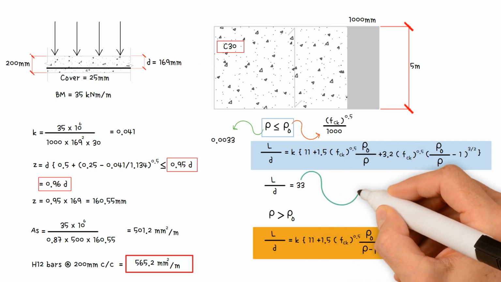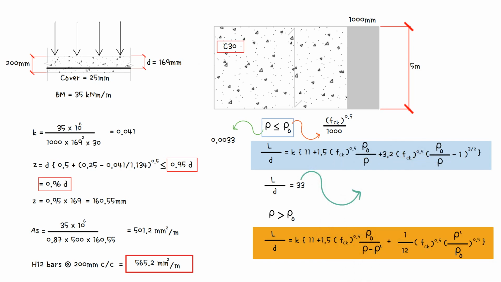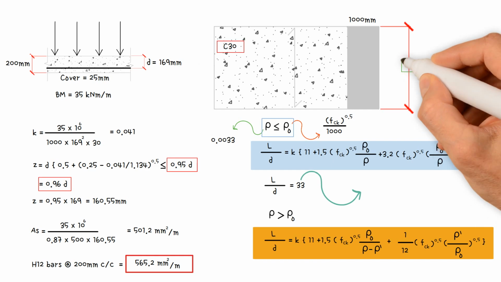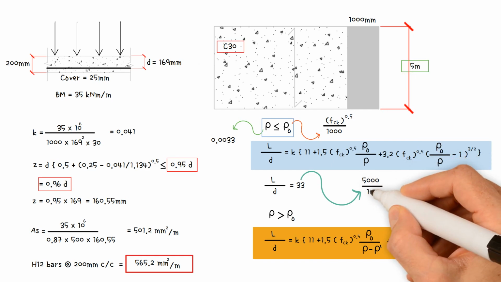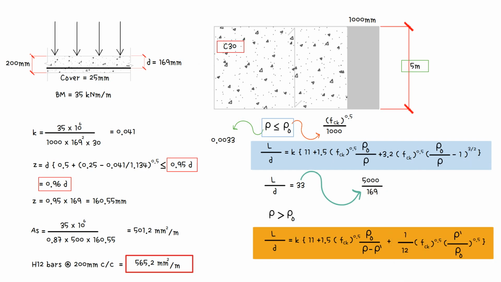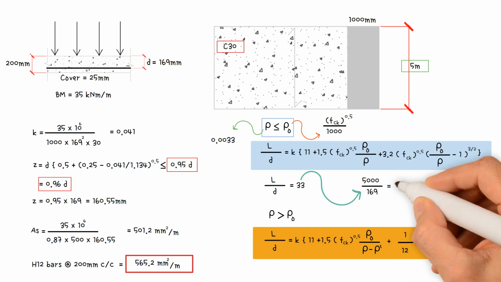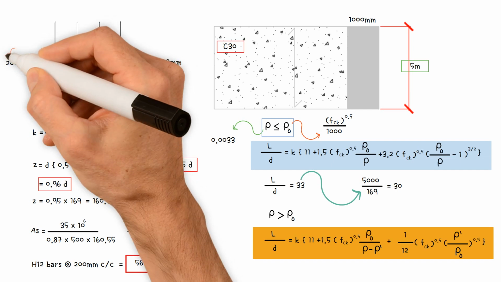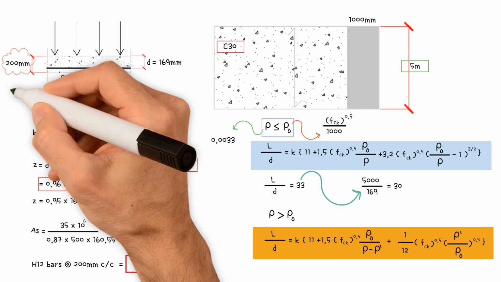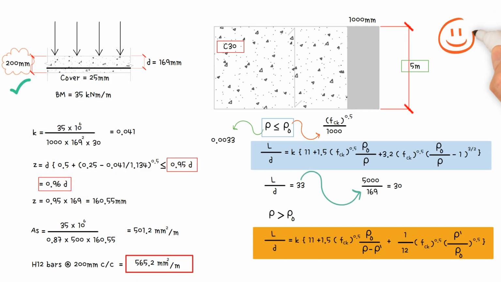This value must be compared to the actual span per depth ratio, which is slab span, 5000 mm, divided by effective depth 169 mm, resulting in a value of 30, which is less than the allowable ratio of 33. Therefore, the slab depth of 200 mm is deemed satisfactory.